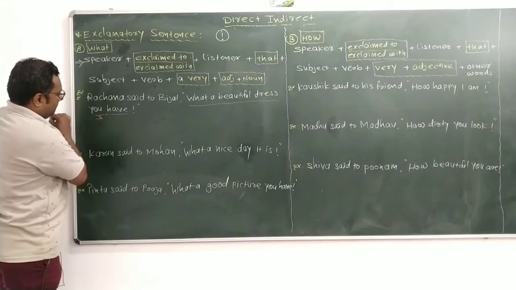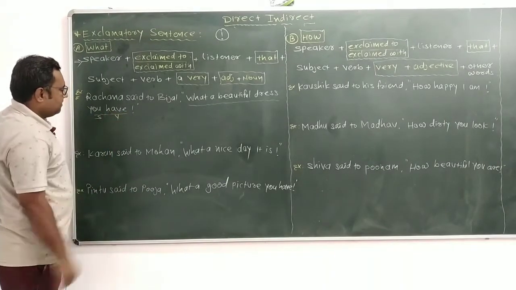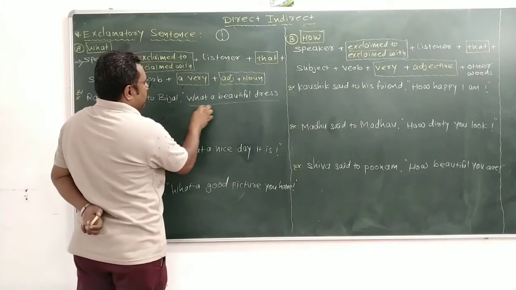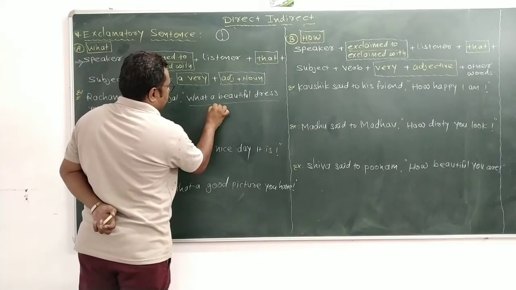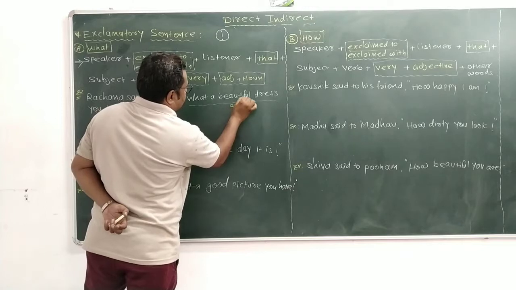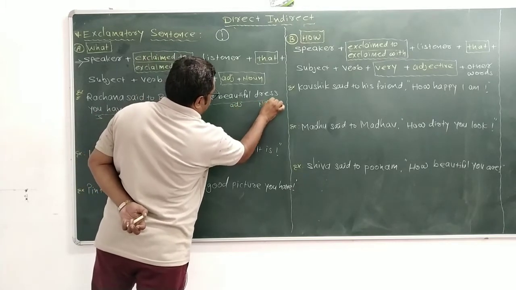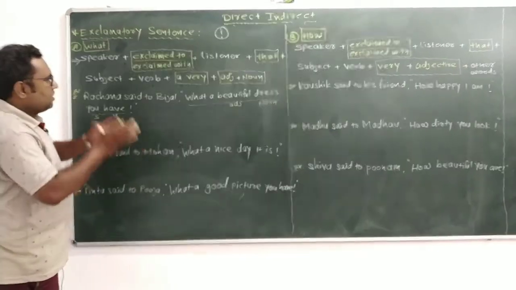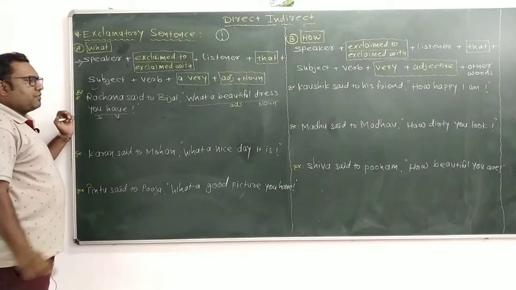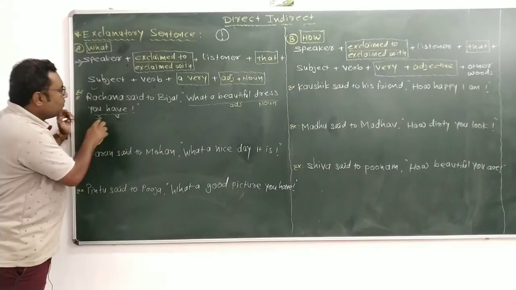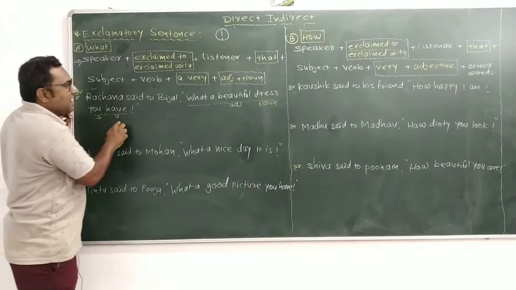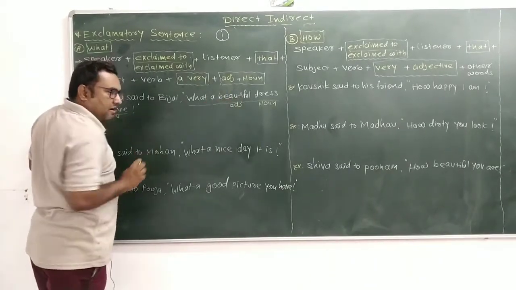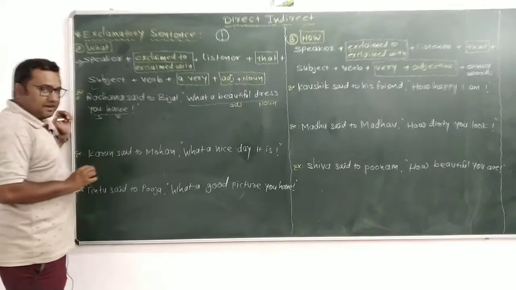So here you is the subject, then verb, after that what is the adjective, a is the article, beautiful is the adjective, and dress is the noun. When we make an affirmative sentence, first of all we have to use the subject. So what a beautiful dress you have means you have a beautiful dress. That is the affirmative sentence.